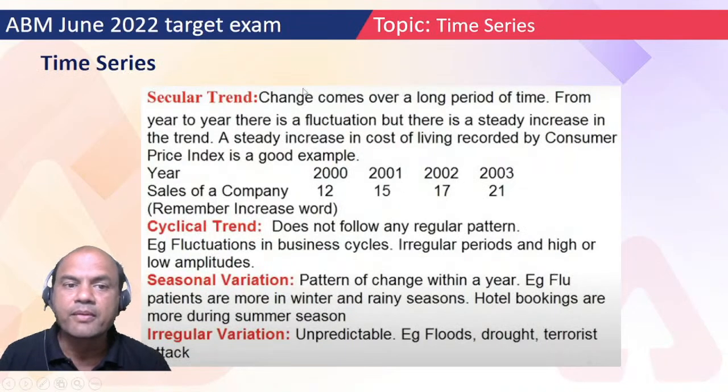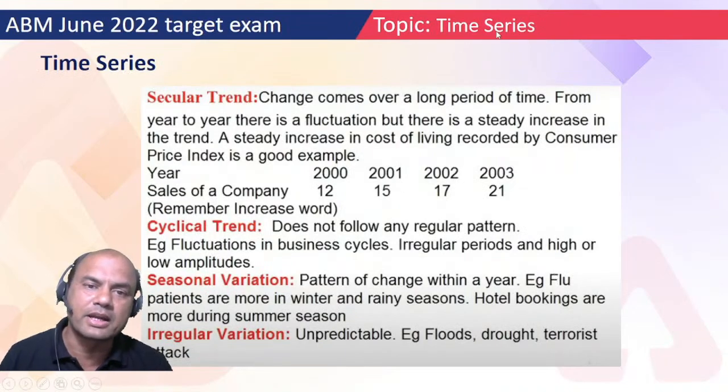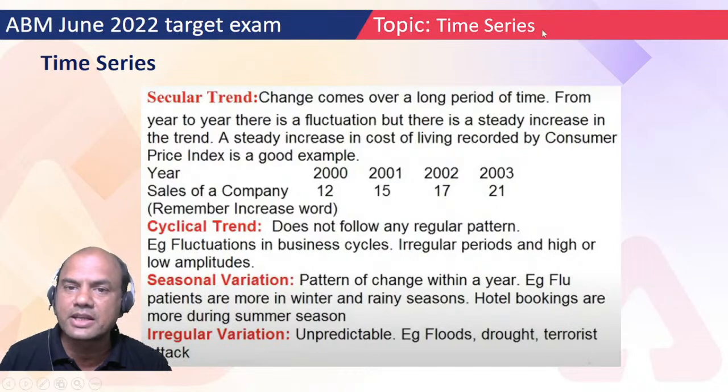Now let's start with the topic directly without wasting our time. Time series. In time series, basically there are four types of trends: secular, cyclical, seasonal, and irregular. Some books can give you more than four trends, but we have to stick to our exam syllabus. In the CAIIB exam we have only four trends, so think of only these four.